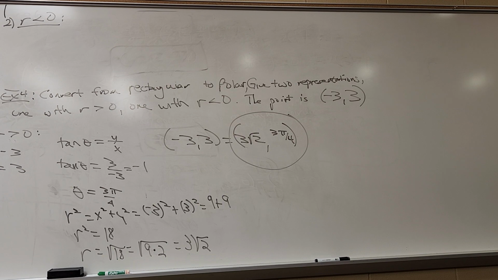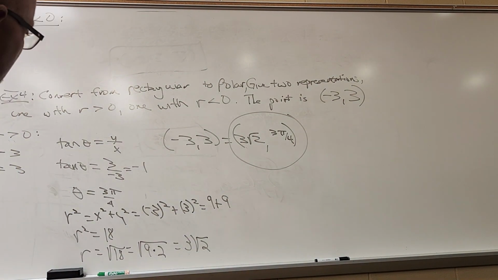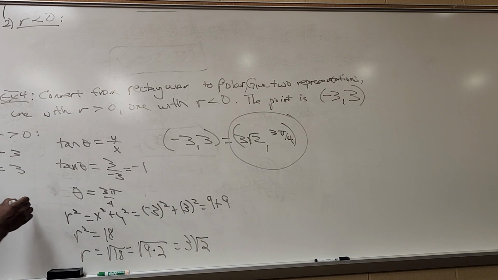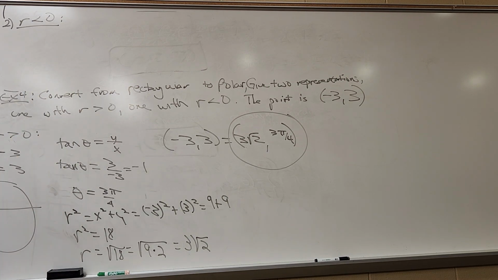So tangent will be negative 1 in the second quadrant or the fourth quadrant, okay? And if it's a fourth quadrant angle, I'm looking for the point that coincides with negative 3 comma 3 in the fourth